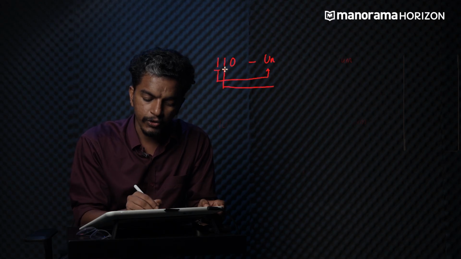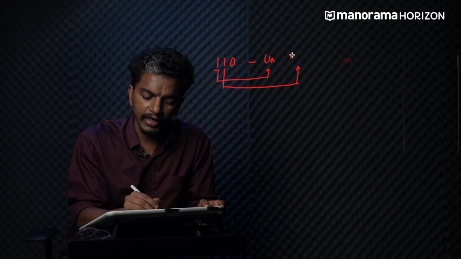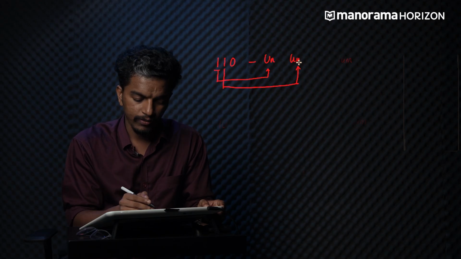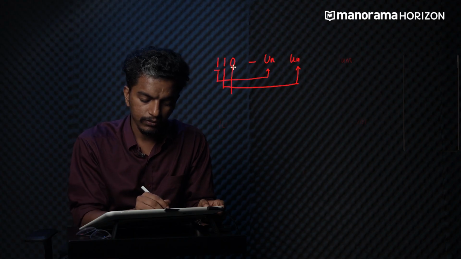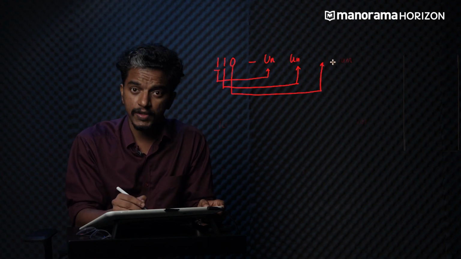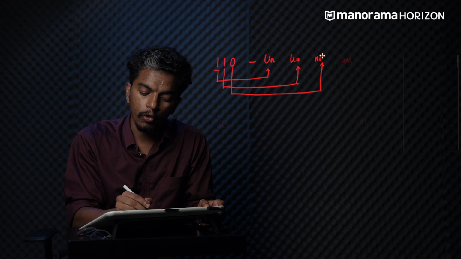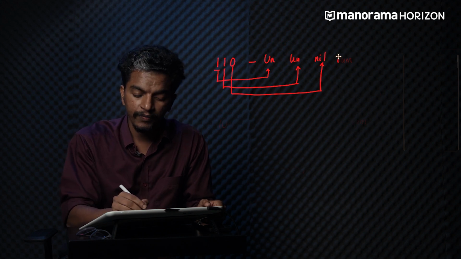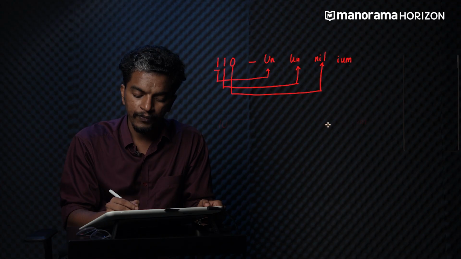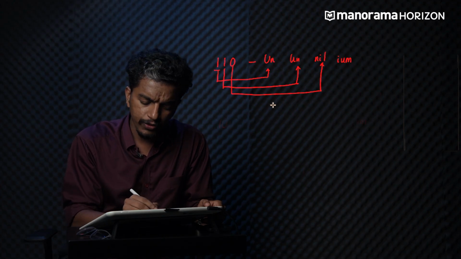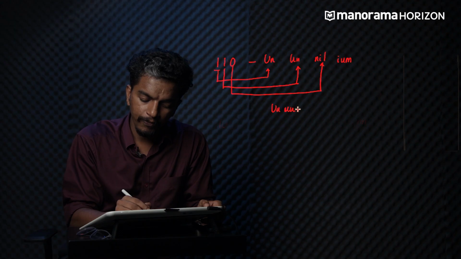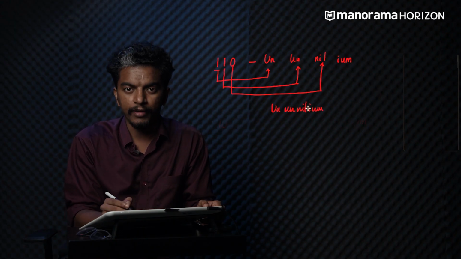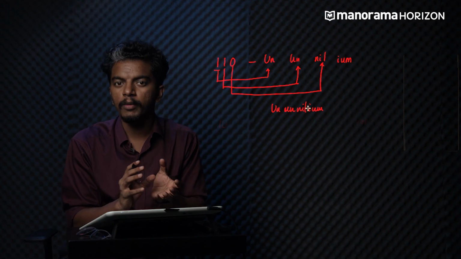For the next digit also, we will write un, since it is 1. For the third one, we have 0, which corresponds to the root word nil. The suffix, as always, will be ium. So what will be the name? Un, un, nil, ium.